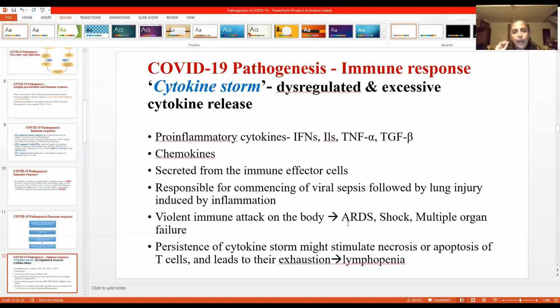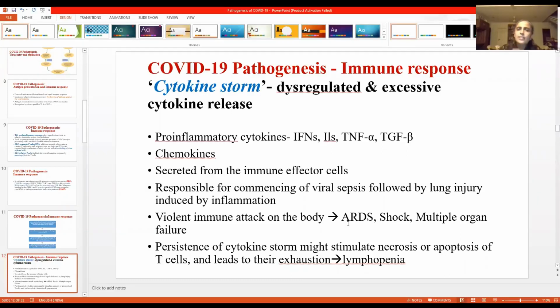And there is a violent attack on the human body by this immune response. And what does that produce? It produces acute respiratory distress syndrome, shock, septic shock, multiple organ failure. All this is related to the excessive and dysregulated immune response, which is called the cytokine storm.